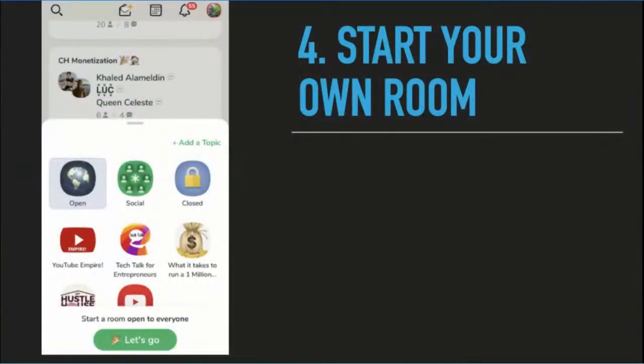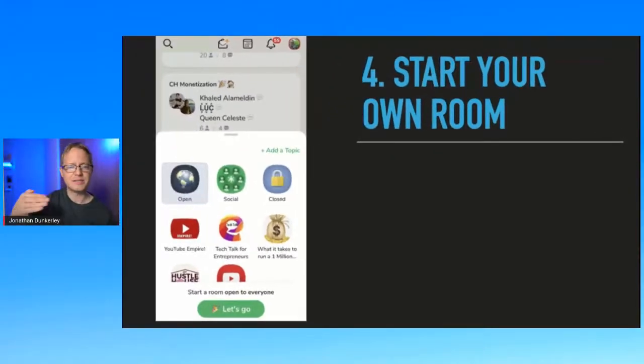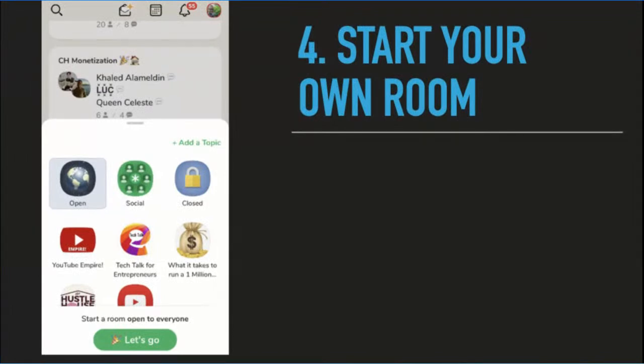So the next thing I wanted to talk about is you could start your own rooms. You don't need to go into everybody else's rooms, you could start the rooms, start the conversation. And it's pretty simple to do that. At the bottom of your hallway, you just click the little start room button, and it brings up a pop-up box with a couple options.